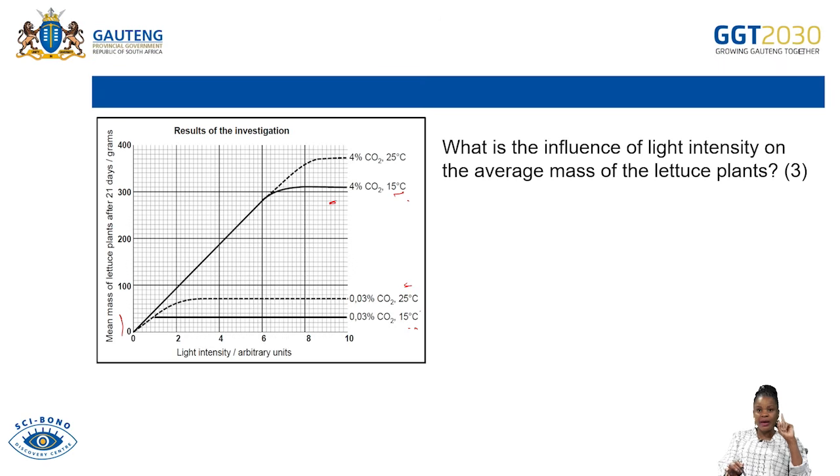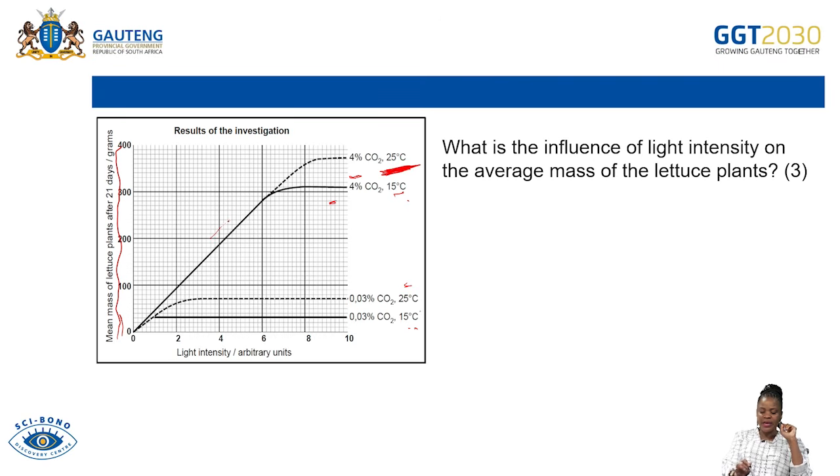And when the light intensity increased, with the temperature at 25 degrees Celsius, which is the optimum for the rate of photosynthesis to increase, and then the carbon dioxide levels were at 4%. Now the question says, what is the influence of light intensity on the average mass? You can see that when the light intensity increases, what happens to the average mass of the lettuce plants?